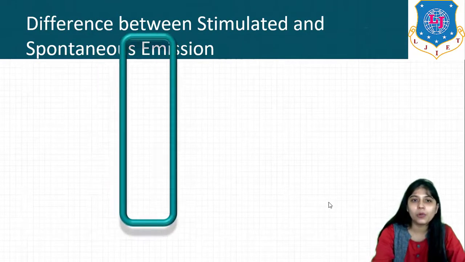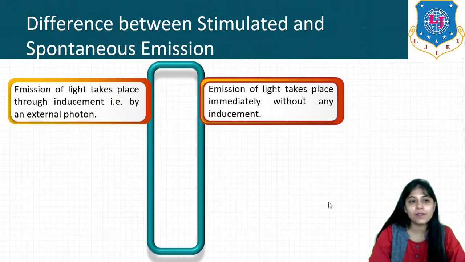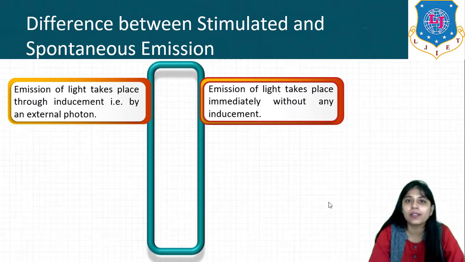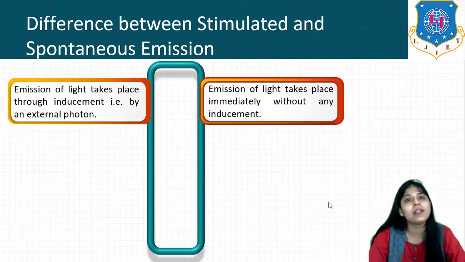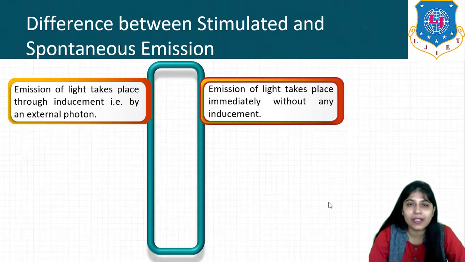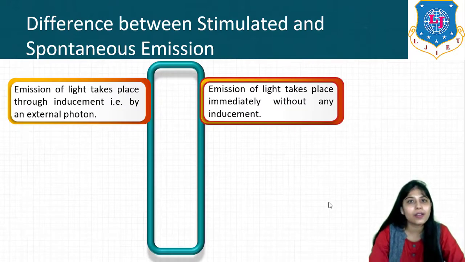So if we compare both the emissions, stimulated and spontaneous, the first difference is that in case of stimulated emission, emission of light takes place with the help of external energy. We can say with the help of external inducement. Stimulated emission occurs with the help of an external agency. It requires an external agency, while spontaneous emission occurs without any external energy. Emission of light takes place in case of spontaneous emission without any external inducement.